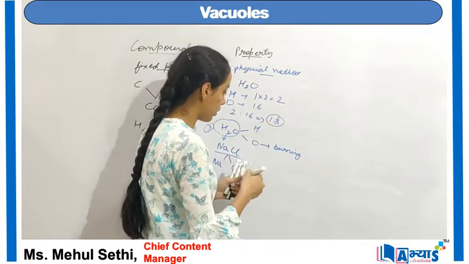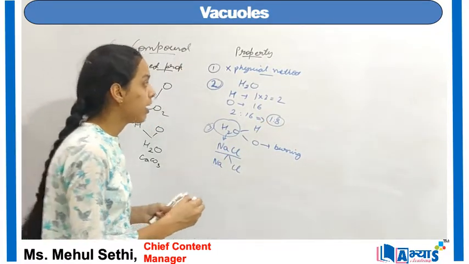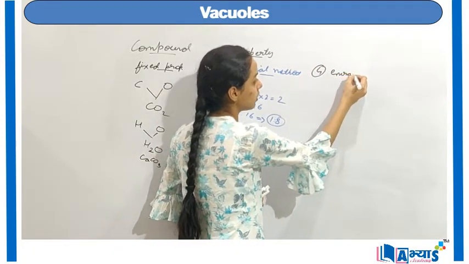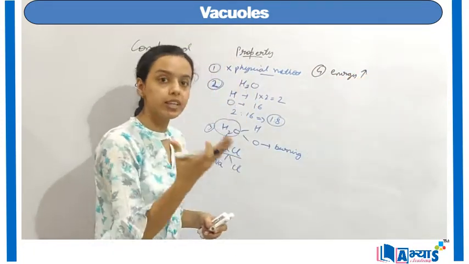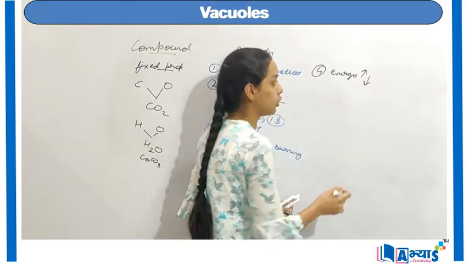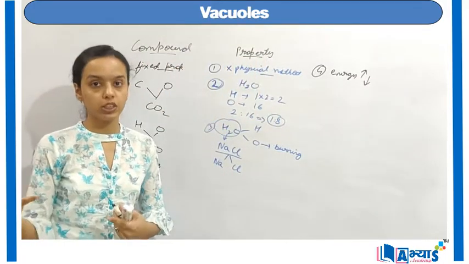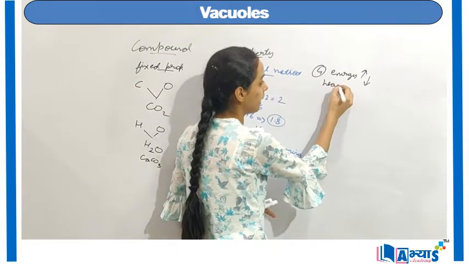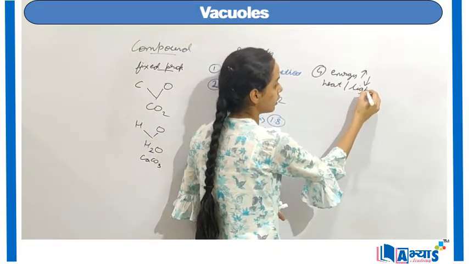The fourth important property of the compounds is that whenever a compound is made, either energy is released or energy is absorbed. This energy is either heat energy or light energy.